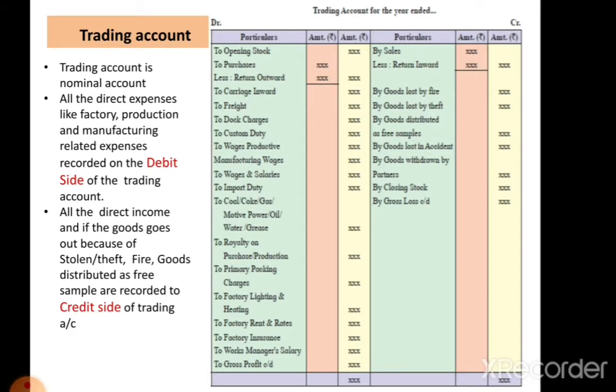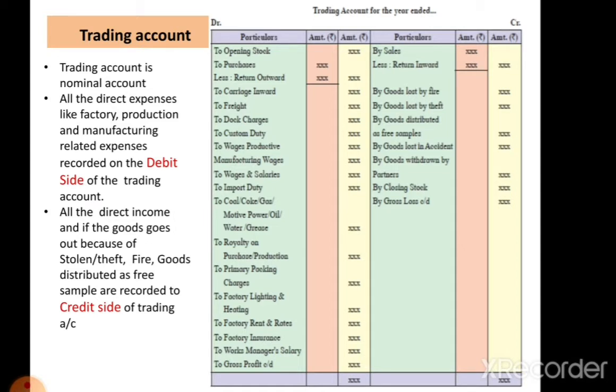In this case, there are two types of wages. One is productive wages, which are paid to the workers for production purpose. And second, unproductive wages, which are paid to the workers or the helpers who are not engaged in the production. Unproductive wages are debited to the profit and loss account, but productive wages are recorded to the trading account debit side. Just keep it in mind.